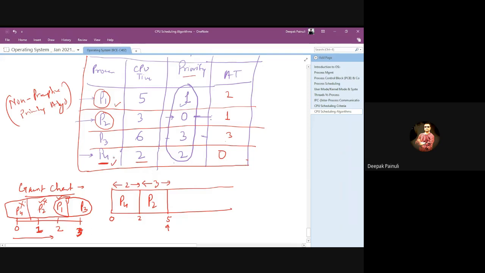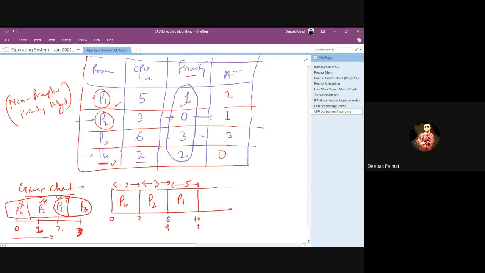Out of P1 and P4, we conclude that P1 has higher priority than P4. So P1 will get the chance and run for 5 seconds, that means until 10, where it will terminate.